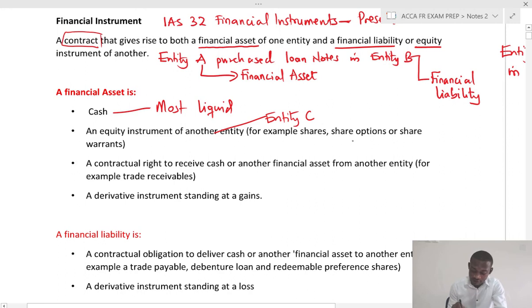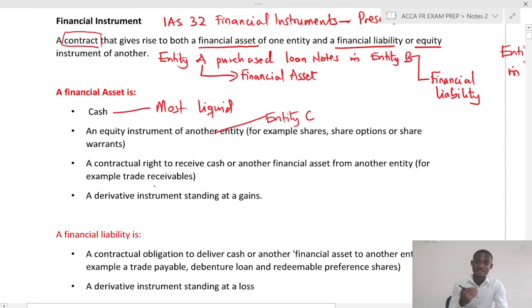Or we have share options, or share warrant. Share options can be a means of paying compensation to employees. So we call it share-based payments. Or there is a contract which the entity has a right to receive cash or another financial asset from another entity. So for example, trade receivable.